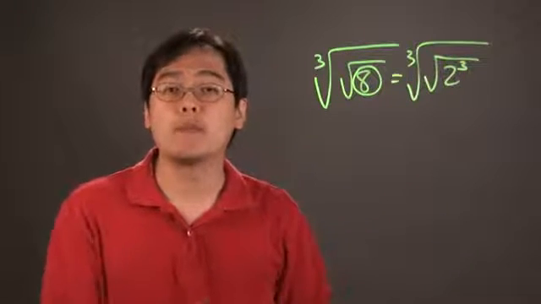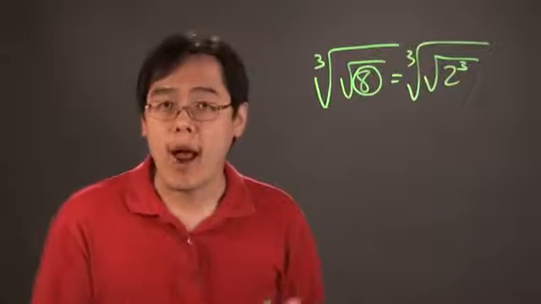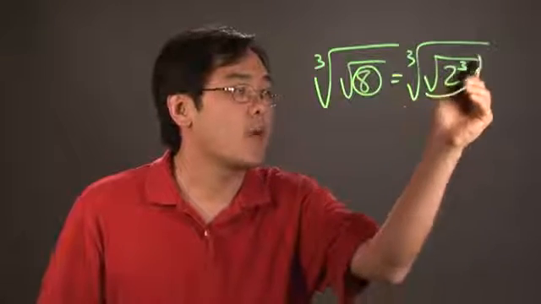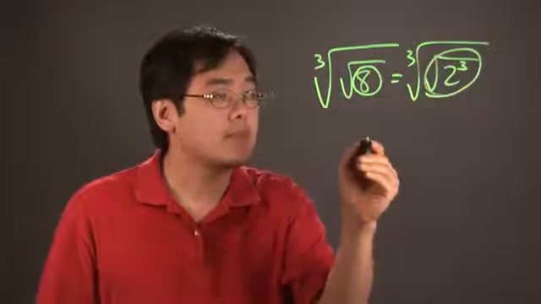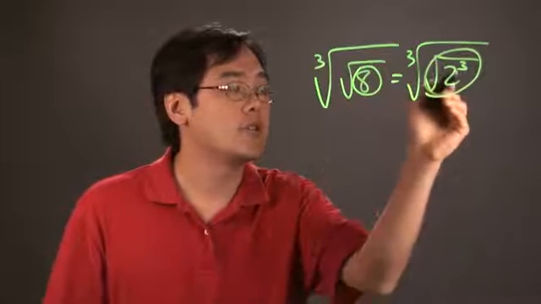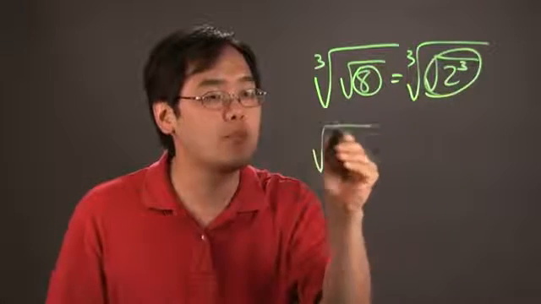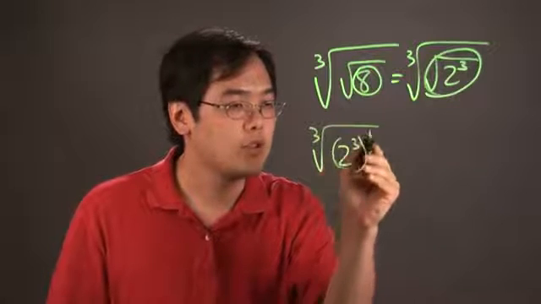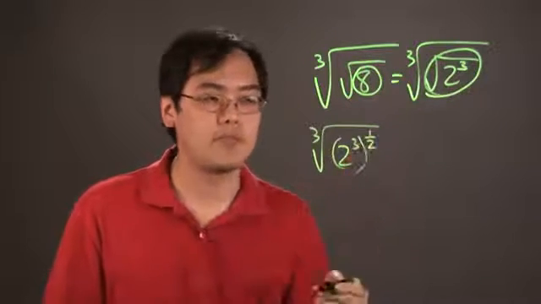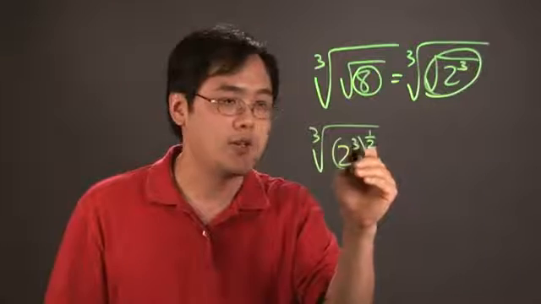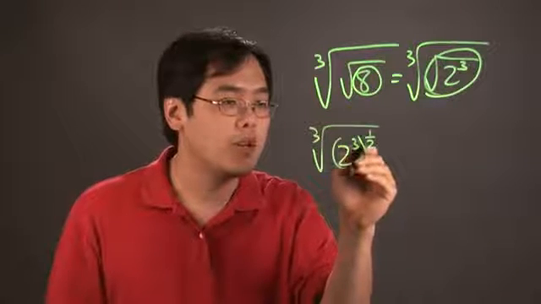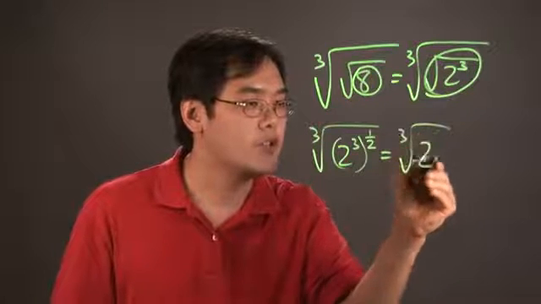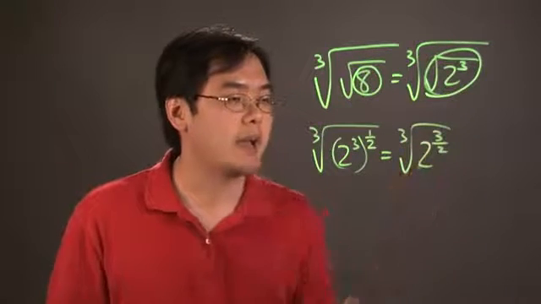Now, radicals can be made easier by rewriting the radicals as exponents as well. So what we want to do is rewrite the square root as 2 to the third to the 1/2 power. So you have the cube root of 2 to the third to the 1/2 power. Now, as you might imagine from exponent rules, you can multiply the 3 and the 1/2, so that'll be the cube root of 2 to the 3/2 power.